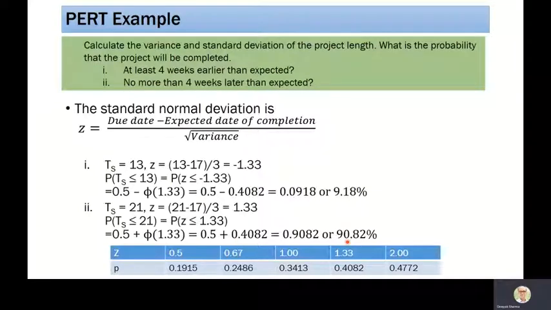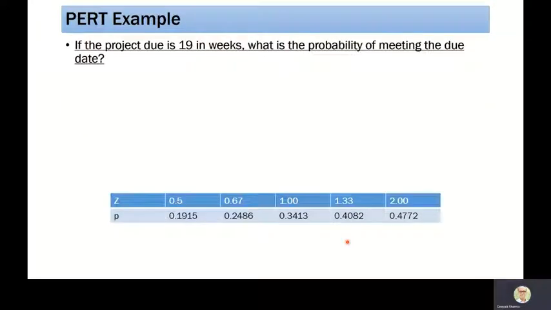So you can confidently say that I'm 90% sure this particular project, even though there could be some delays, can be finished within 21 days. So these are the calculations that are needed. Everyone will ask about project completion when you join any company. That's why this particular topic is important when you work in any industry.